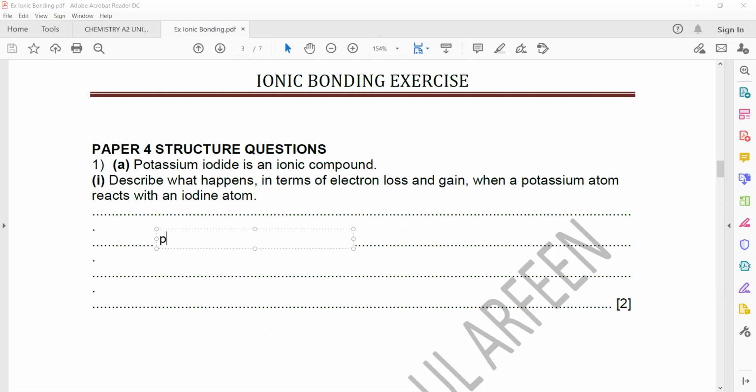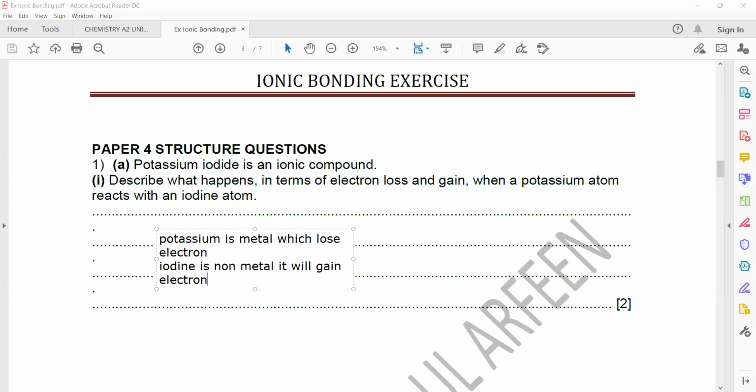Potassium is a metal which loses an electron, and iodine is a non-metal. It will gain an electron and form a negative ion, and potassium will lose an electron and form a positive ion.